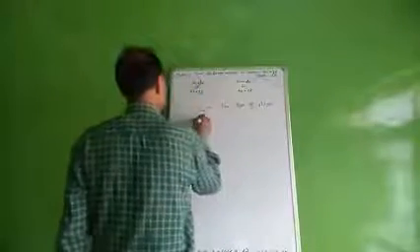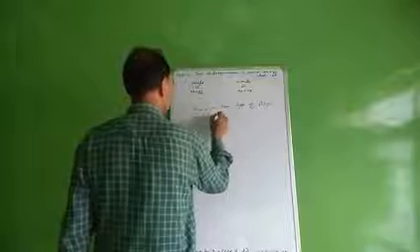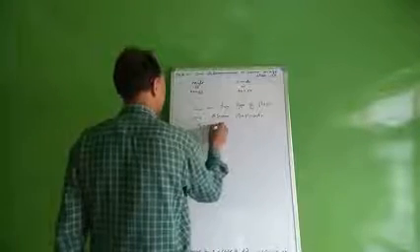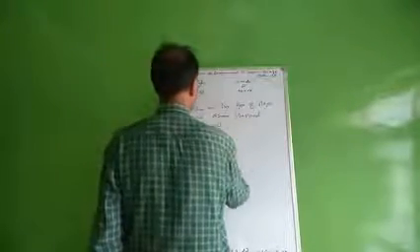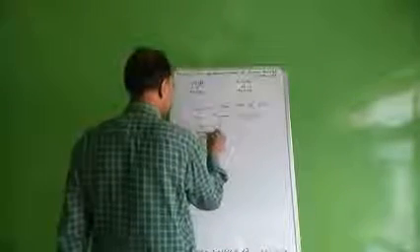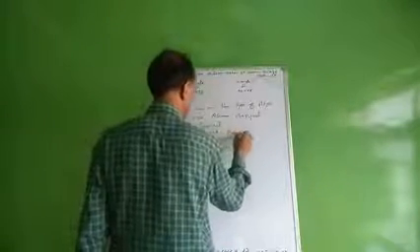One is asexual reproduction and another is sexual reproduction. In human beings, sexual reproduction occurs.